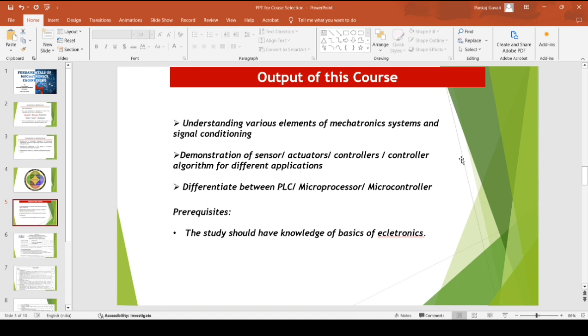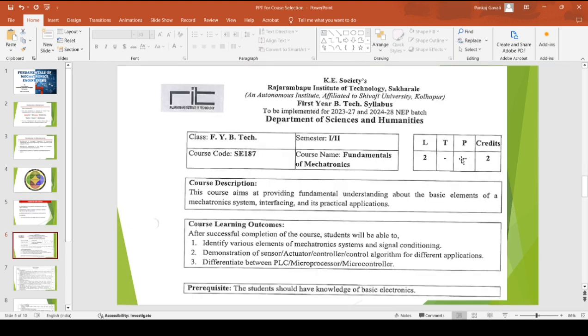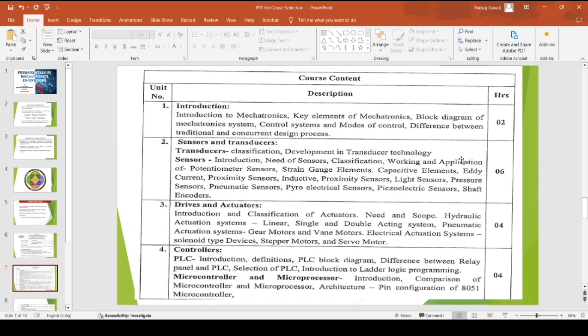In order to study this subject, the prerequisite is that students should have knowledge of basic electronics to understand this course. So let us move forward. This is the front page of your syllabus structure. We have mentioned earlier the course code, the course learning outcomes, and the prerequisites also. Let us see in detail the course content of this subject.